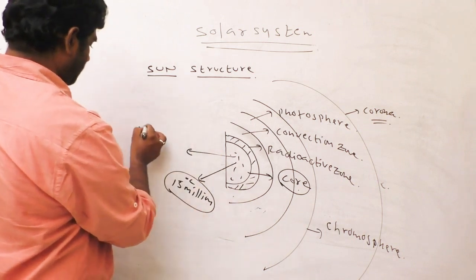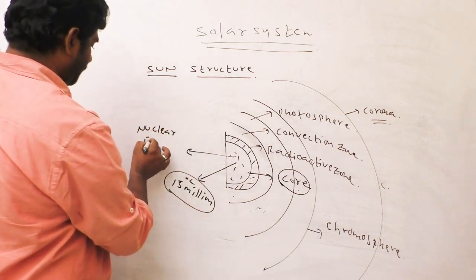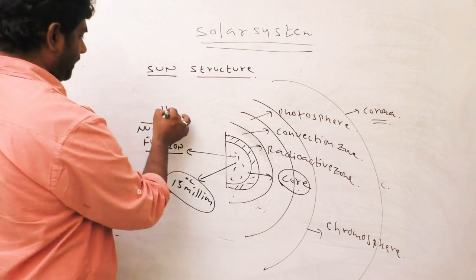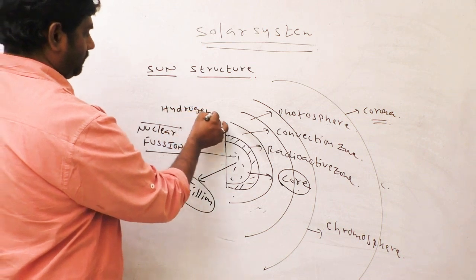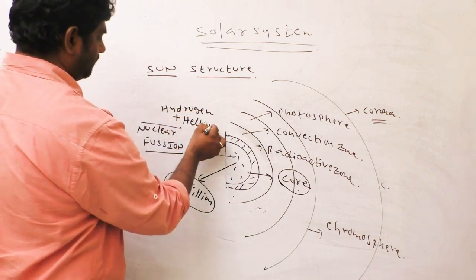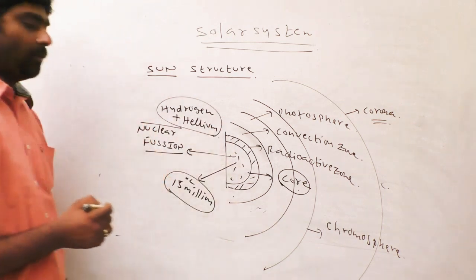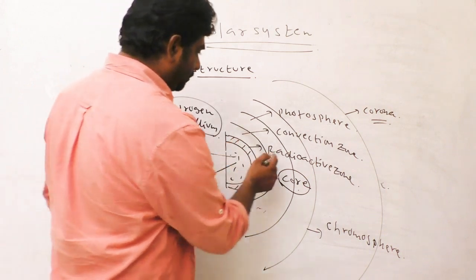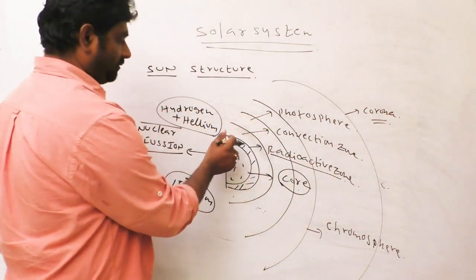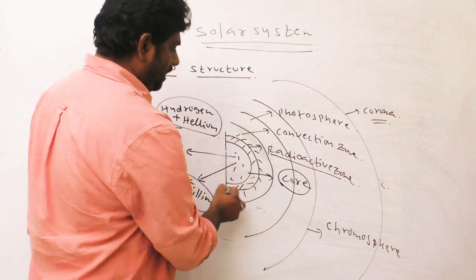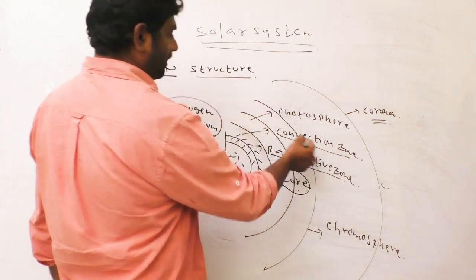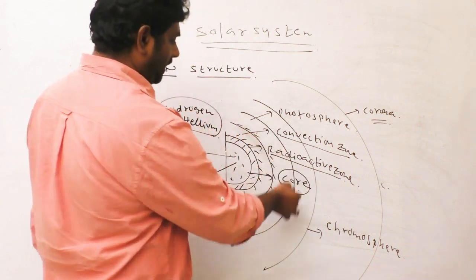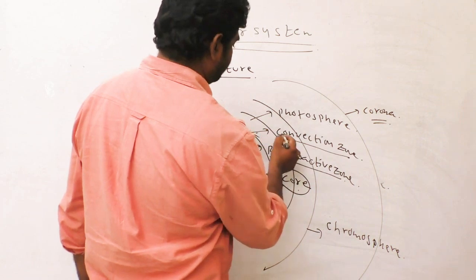Here in the core, nuclear fusion occurs. Hydrogen plus helium particles will add and emit light. High temperature. After that, the temperature passes to the radioactive zone. After that, the convection zone, with less temperature compared to the radioactive zone. After that, this is the part.